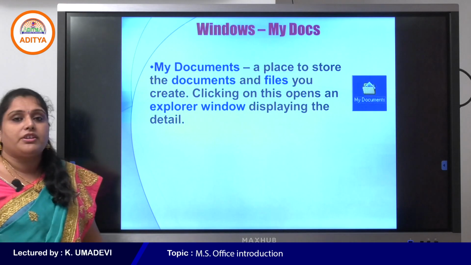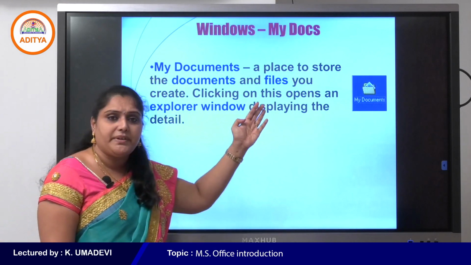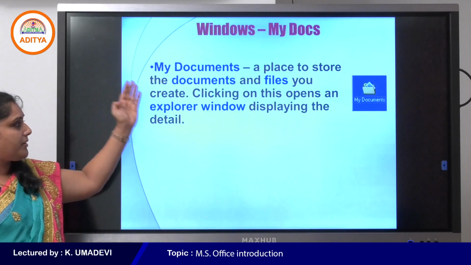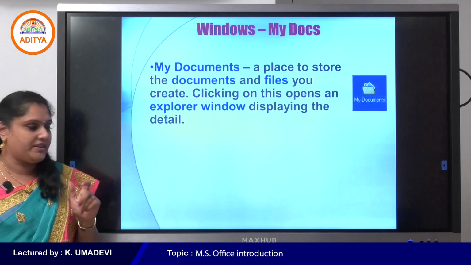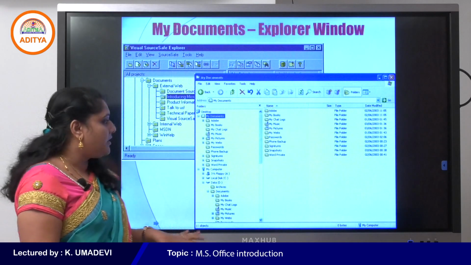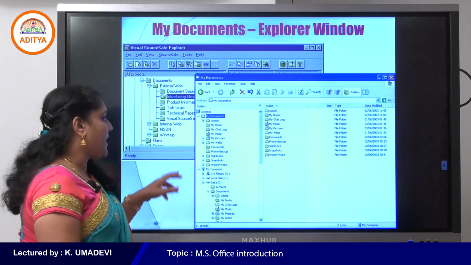So what is My Documents? It is a place that is simply used to store the documents and files you create. So that is about My Documents. My Documents stores all the files and your data.